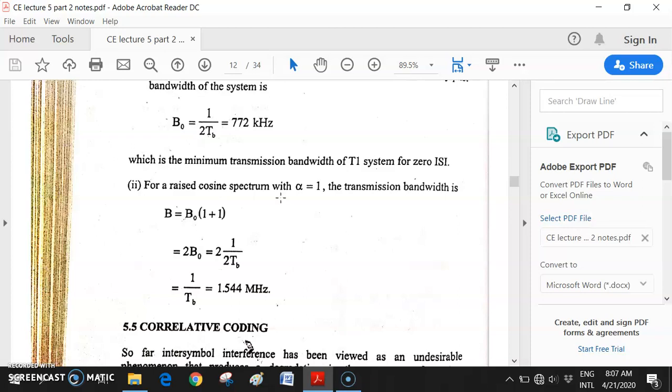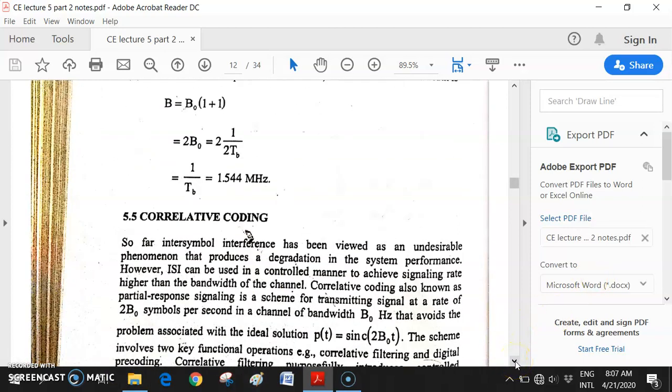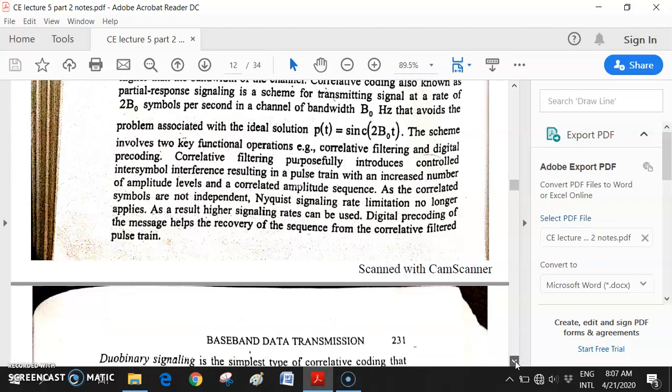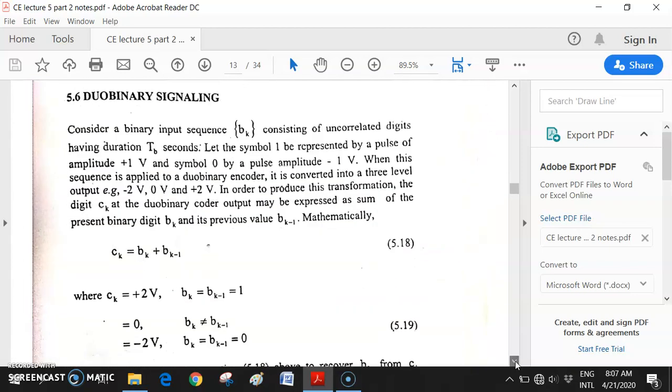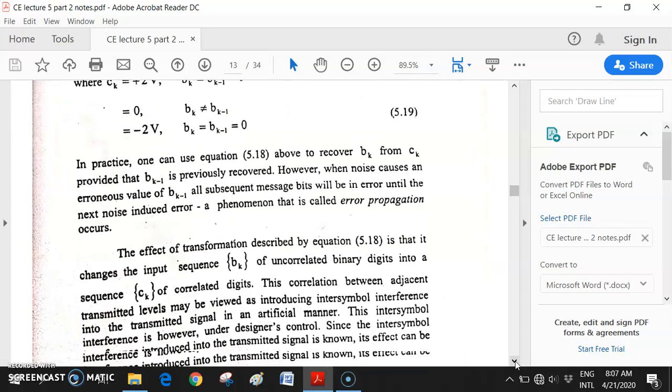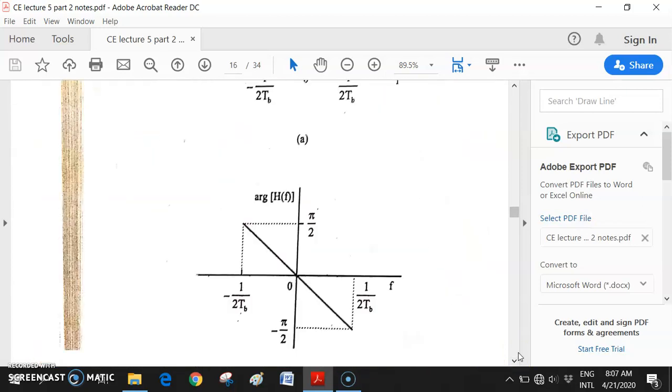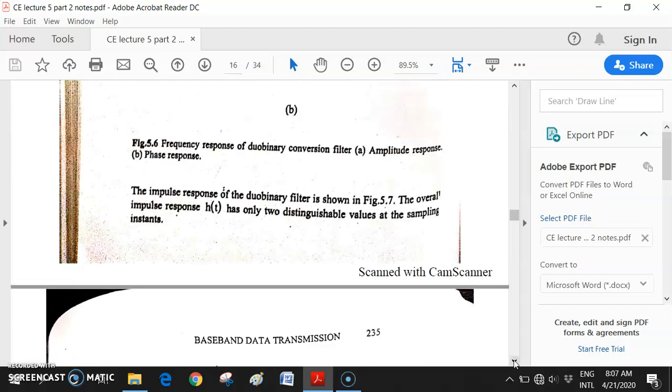Now what is corrective coding? Those things are not included here. These are some extra things. How can we eliminate the problem of ISI with the raised cosine function? What is duobinary signaling, and how can we use duobinary signaling? Those parts are extra.